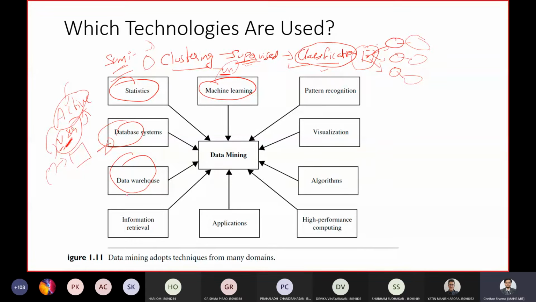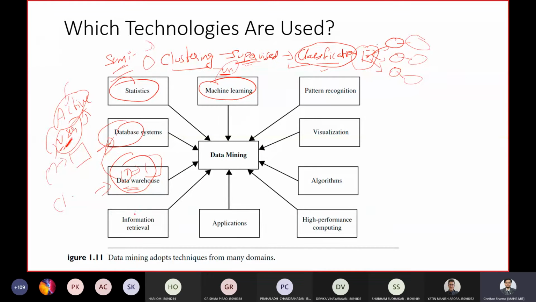And in a data warehouse, the data stored is cleaned and integrated from multiple sources. The data in one data warehouse might belong to a particular organization. The database system and data warehouse are a few of the technologies which can be used for data mining.